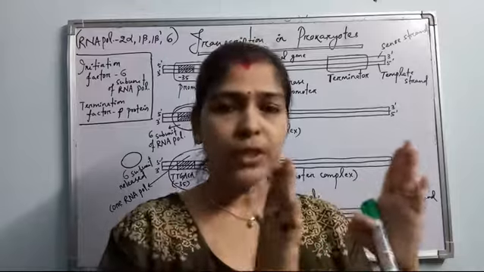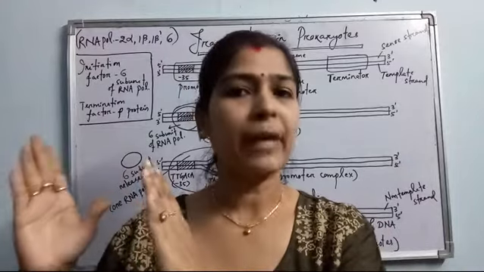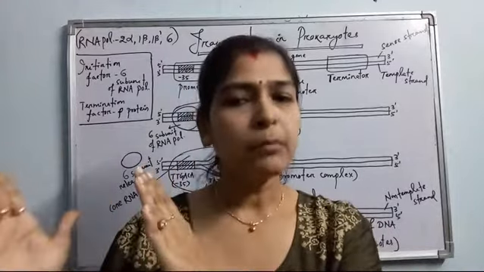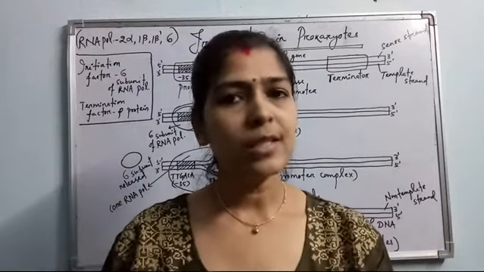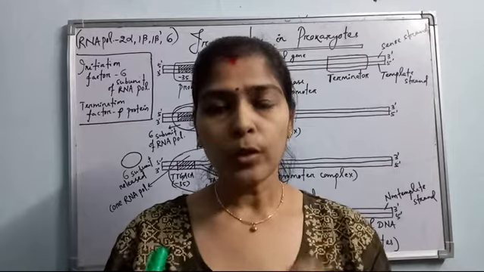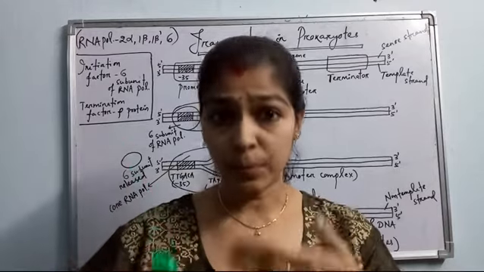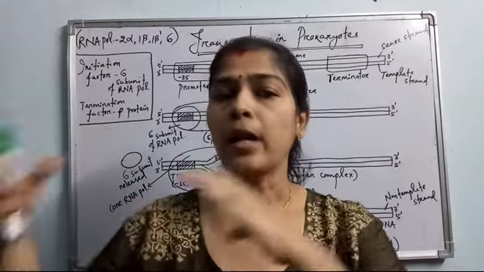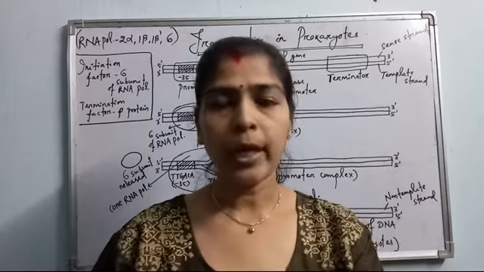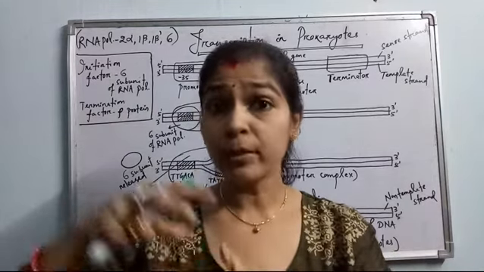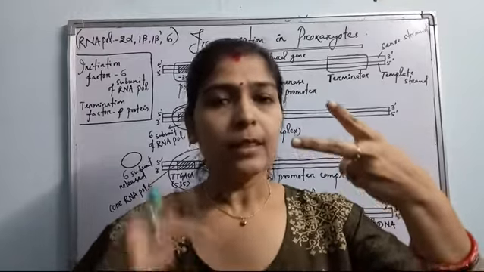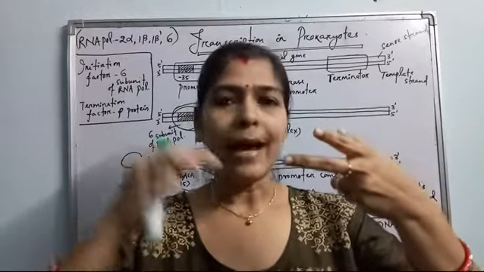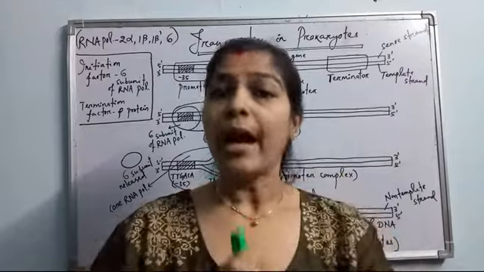Upstream of the structural gene, towards the 5' end, there occurs the promoter sequence. The promoter sequence provides a particular space for binding of the RNA polymerase enzyme. The RNA polymerase enzyme will be loaded upon the promoter, then it will unwind the double stranded DNA, then the template strand will start to synthesize the RNA molecule.